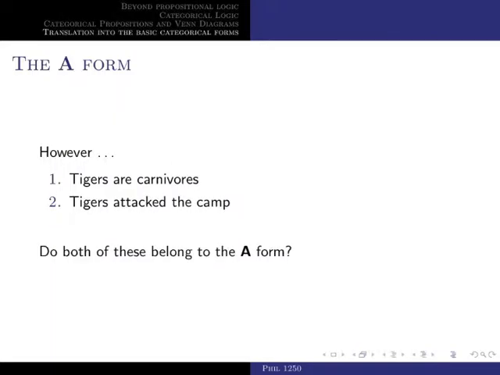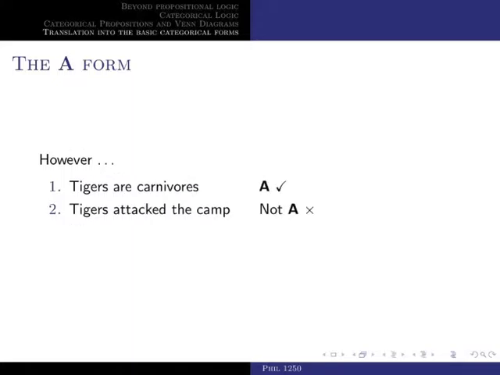As a hint, here we have two sentences in which we have left the quantifier out, right? They're grammatically parallel. One says, tigers are carnivores, and the other one says, tigers attack the camp. Well, are both of these sentences universal? Definitely not.